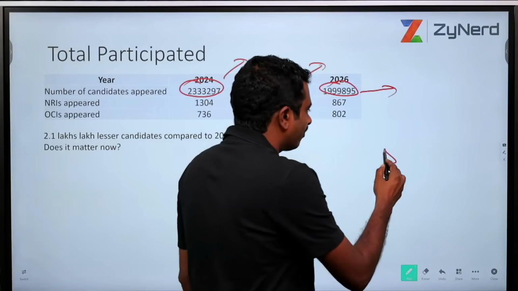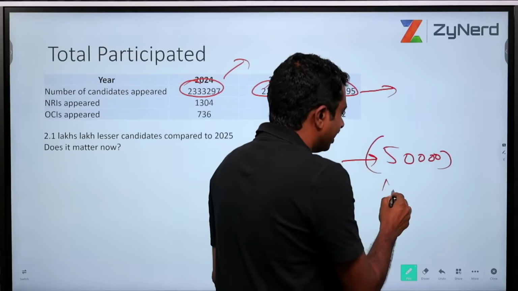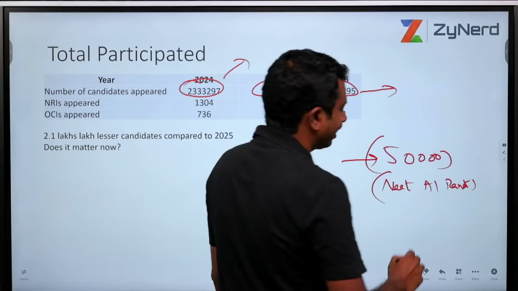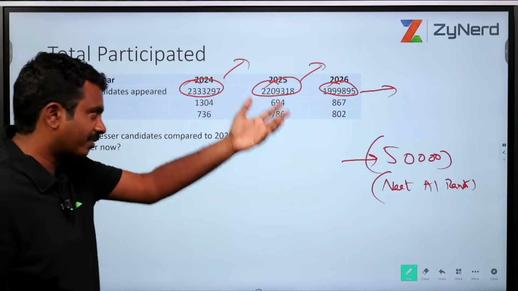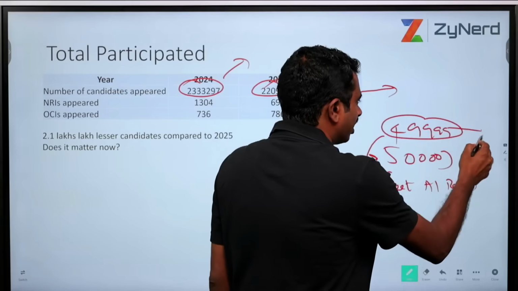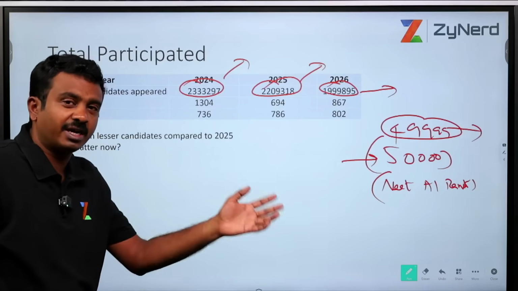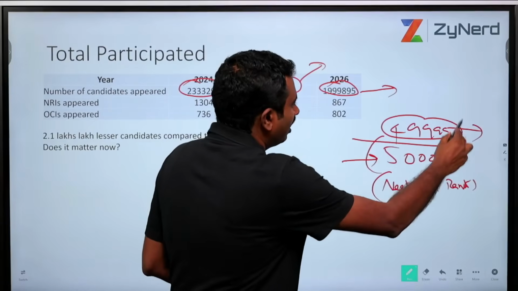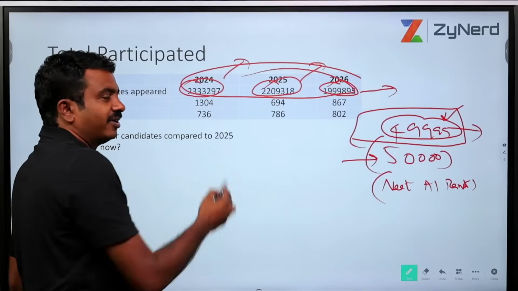But let us say you have got the rank of 50,000 now in the entire India. You have your NEET all India rank, not the category rank, but the NEET all India rank. If your rank is 50,000, these numbers do not matter. What matters is what the 49,999 people above you are going to do. They might compete with you in your state, they might compete with you in all India counseling, they might not compete with you. These are the factors that will make a difference. Only these 49,999 are going to make a difference. These stats will not make a difference.